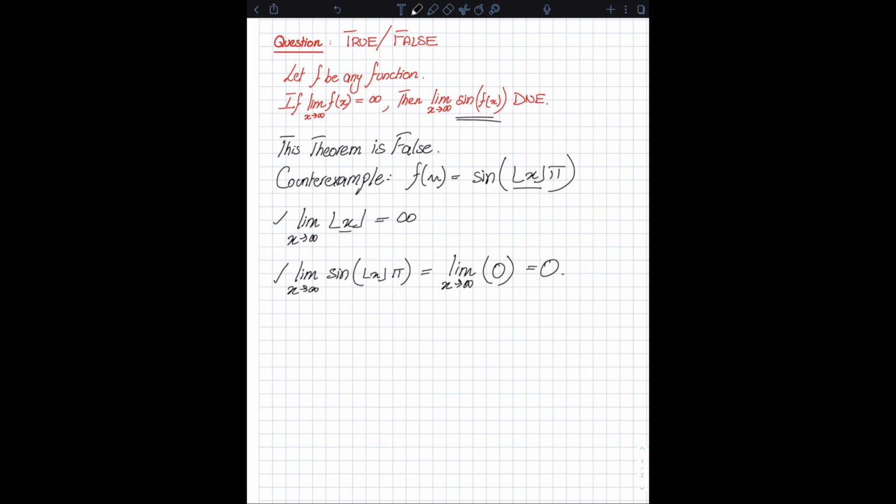So the lesson to be learned over here is never assume that a theorem is true unless you have a concrete proof. And yep, that would be all.